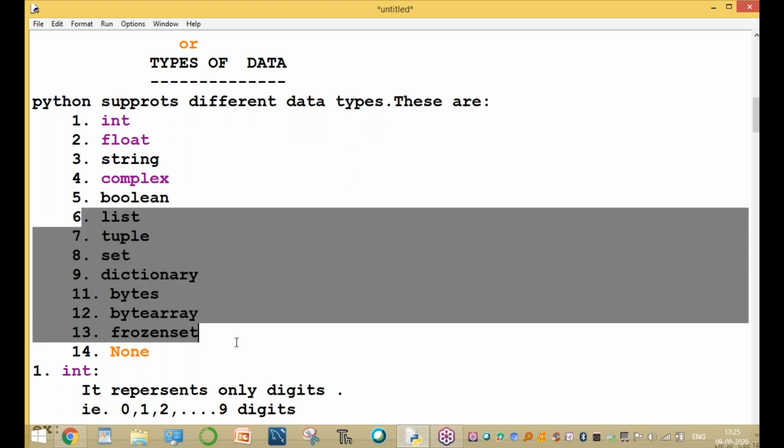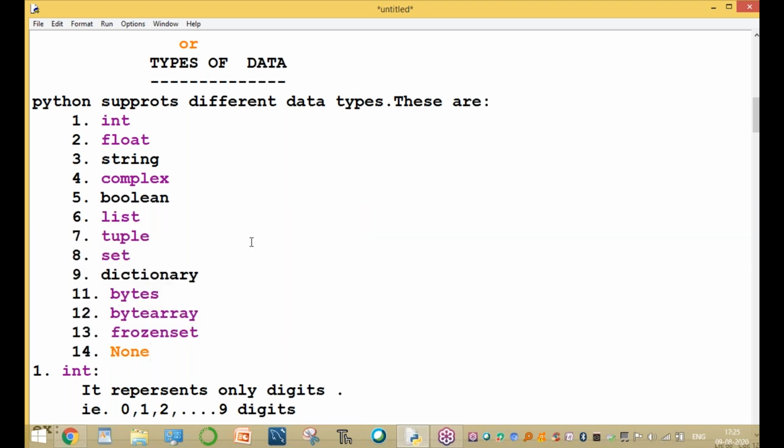And the remaining are the derived types. I will explain later, one by one, separately. So what is integer? It represents only digits. What is a float? It represents digits with a decimal point.